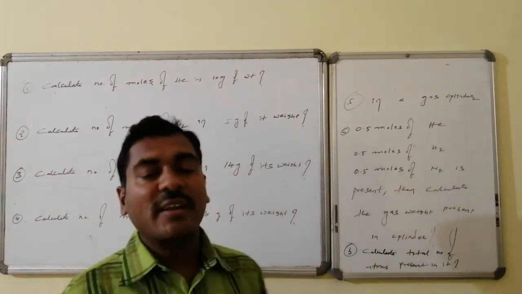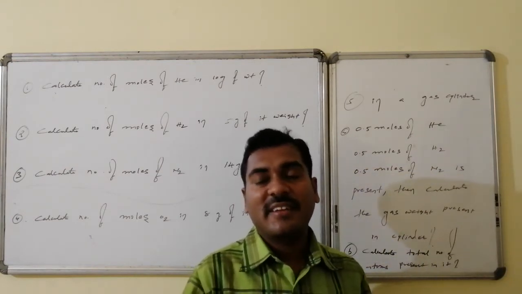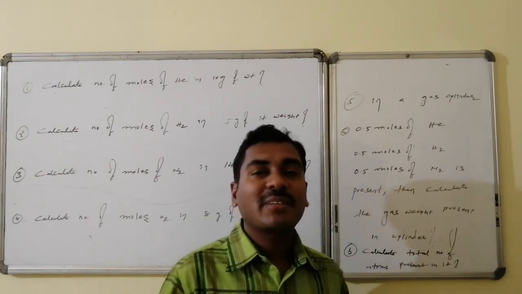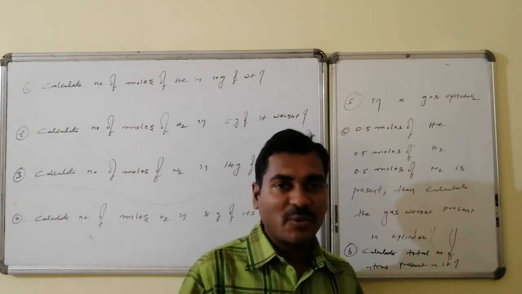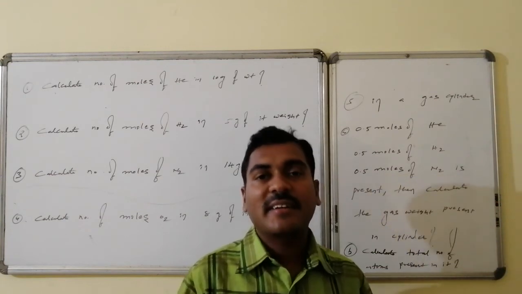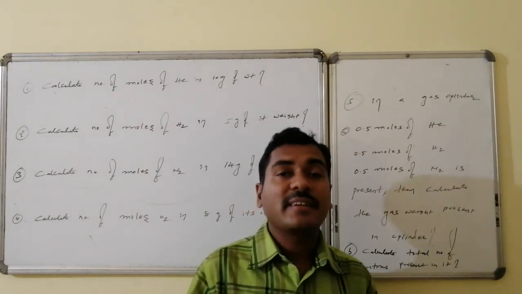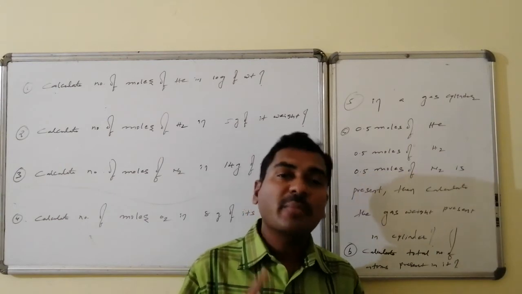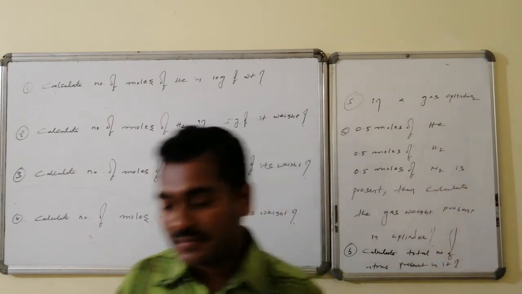Yes, you are asked to calculate the total number of atoms. Here I am not asking molecules, here I am asking atoms. There are some monoatomic substances, diatomic substances. Their moles are present. At last, in question number 2, you are asked to calculate the total number of atoms present in the gas cylinder. Thus, here the interlinking between gram molecular weight, number of moles and the number of particles, in terms of molecules and in terms of atoms, is provided.